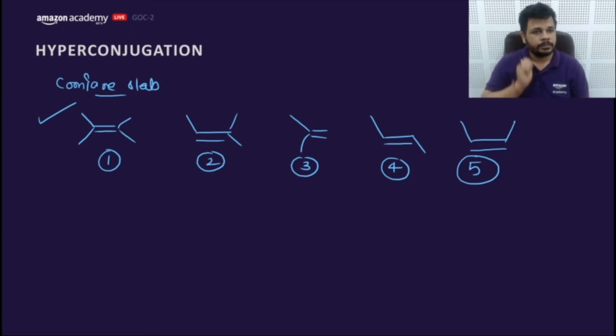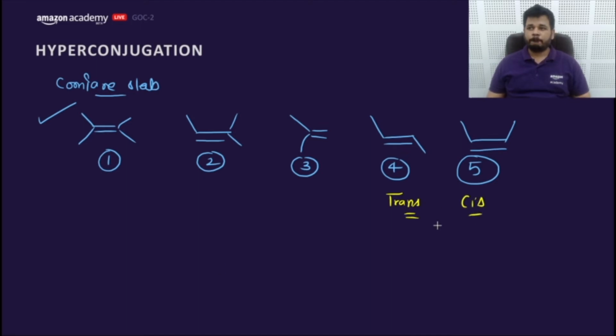Any other answer? 1, 2, 3, and then 4 and 5. Do you really think trans alkene and cis alkene are equally stable? Do you really think trans and cis alkene are exactly the same stability?